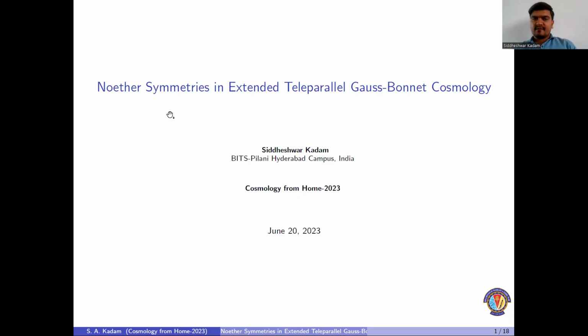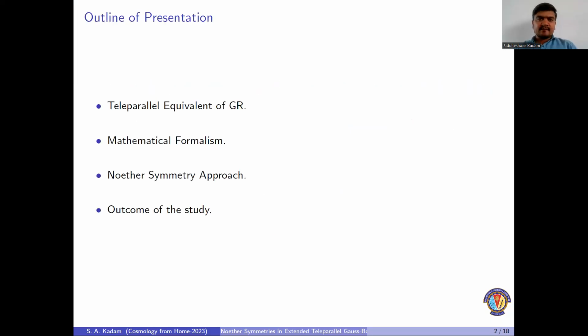Today, my topic of presentation is Noether Symmetries in extended teleparallel Gauss-Bonnet cosmology. These are my topic outlines. I will start by briefly introducing the teleparallel equivalent of general relativity. Then I will talk about the mathematical formalism of f(T,TG) gravity. Then I will give brief information about the Noether symmetry approach, and finally I will conclude with the outcome of the study.